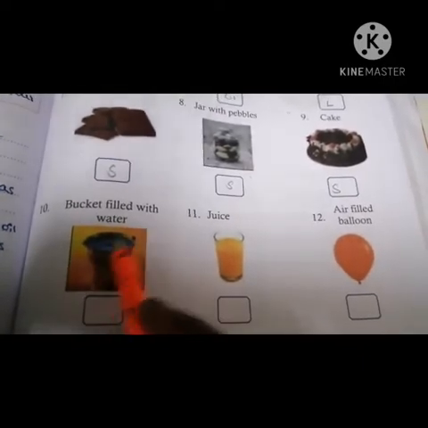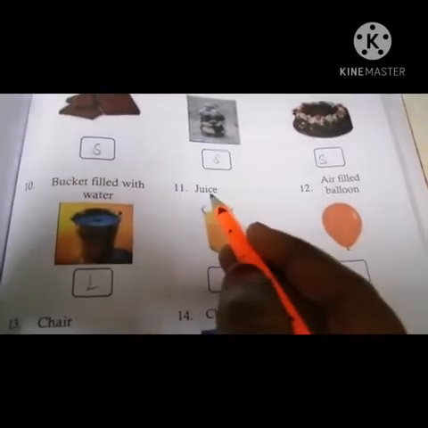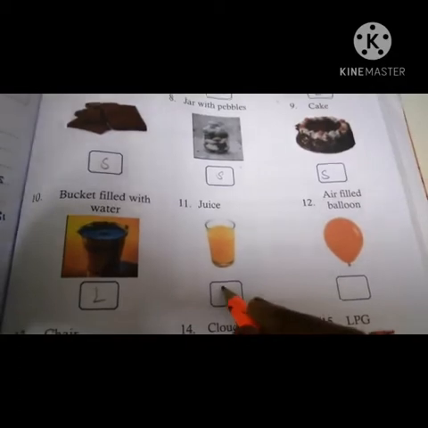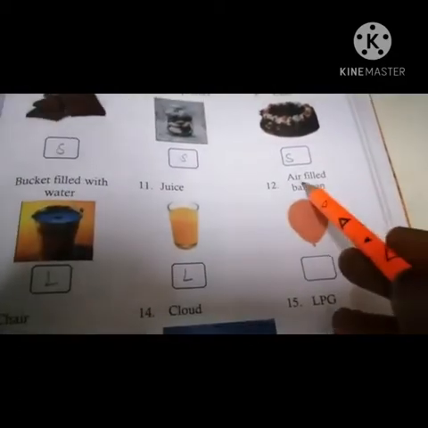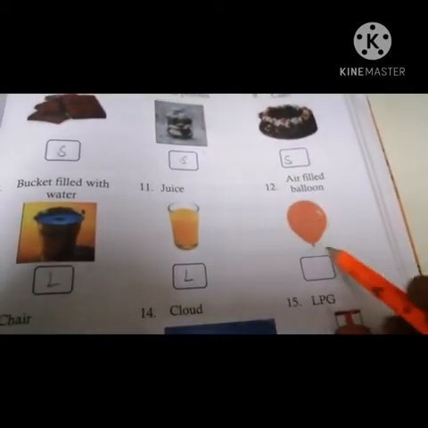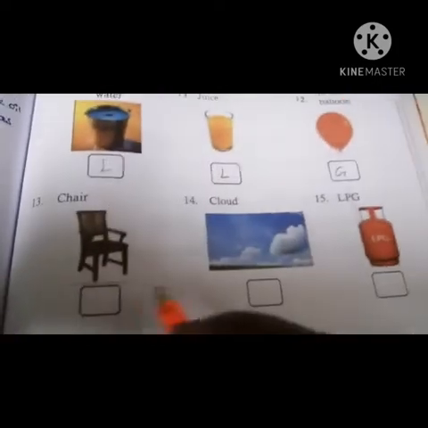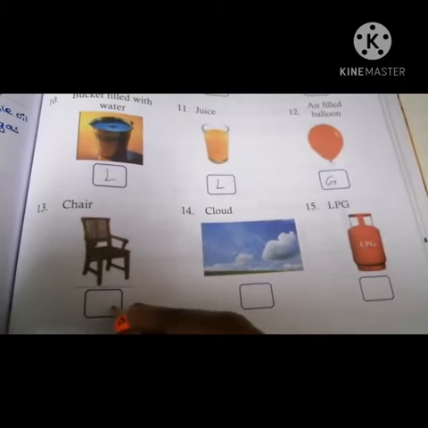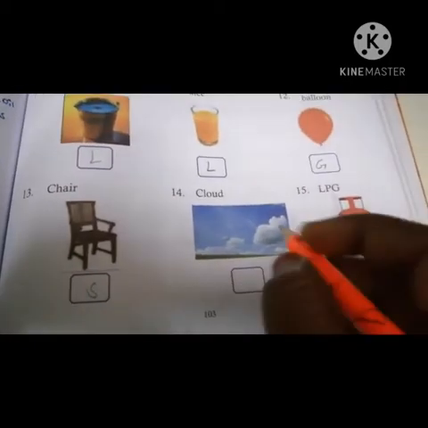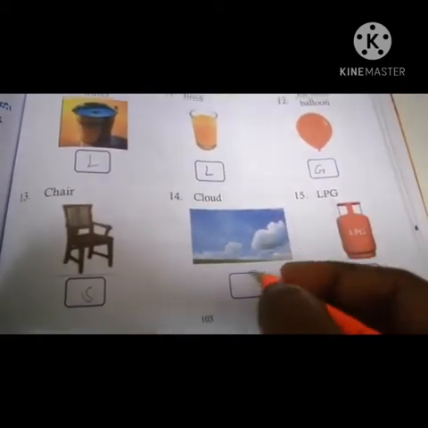Bucket filled with water. Which state is this? Liquid. Juice. Juice is a liquid state. Air filled balloon. Balloon is a gaseous state. Chair. Chair is a solid. Cloud. Cloud is a gas. Gas is a gas.